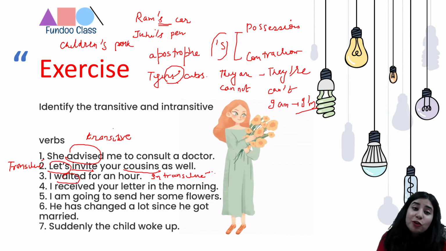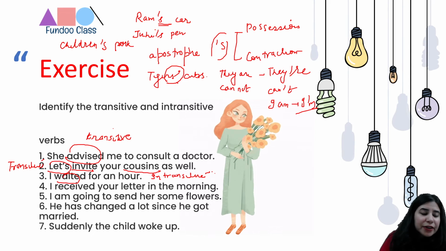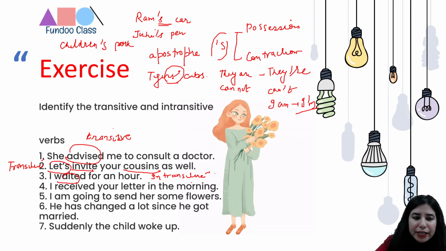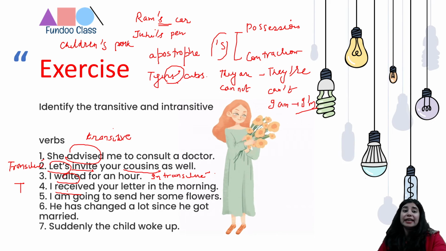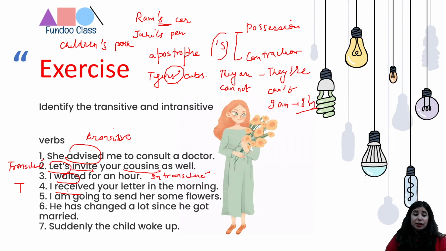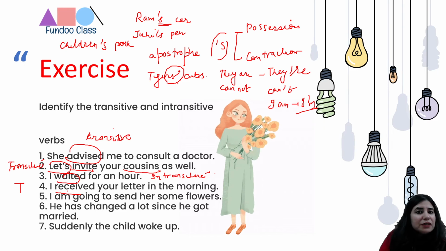So let's move to the fourth sentence. I received your letter in the morning. So what did I receive? I received a letter. That means I need an object in the sentence. So received becomes what? A transitive verb, right? So for the fourth, the answer would be transitive. I received what? I need an object. I received a letter. So in the fourth sentence, received is going to be a transitive verb, right?